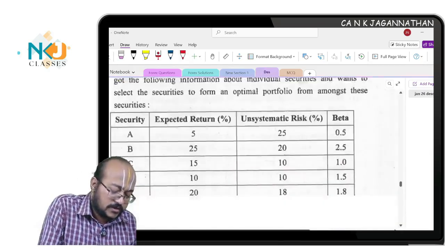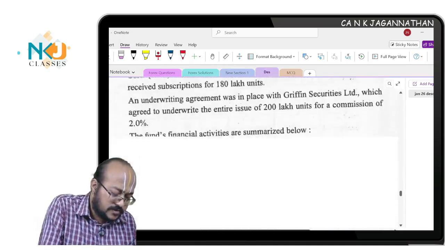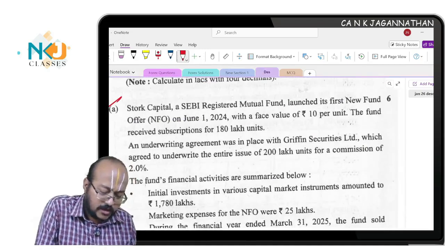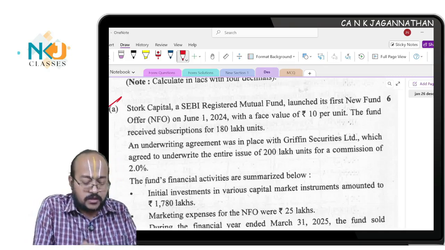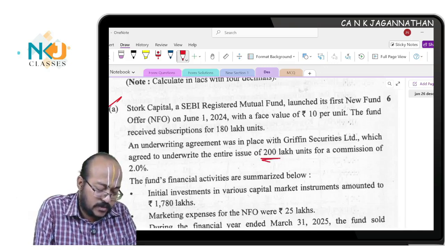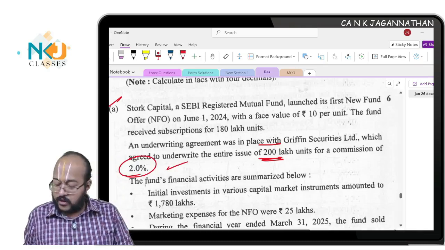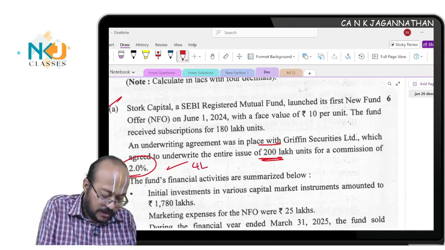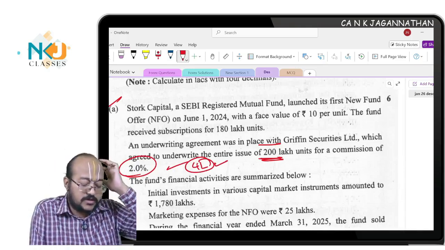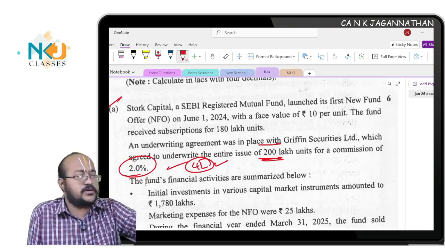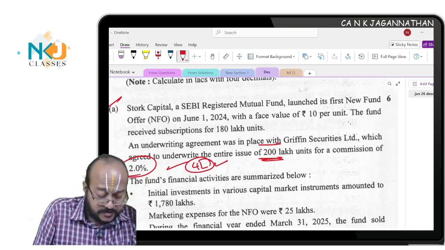Here we are, see, 6A, if you see, this question is there. Old question only. Sometimes if you see, in one of the questions they have written the expenses directly, they would have given it like this, but here what they have given now is 200 lakhs into 2% commission. Yes, 4 lakhs, this 4 lakhs will be the expenses you need to reduce. Okay, they have given it this way, but one of the questions directly mentions the expense amount like this.